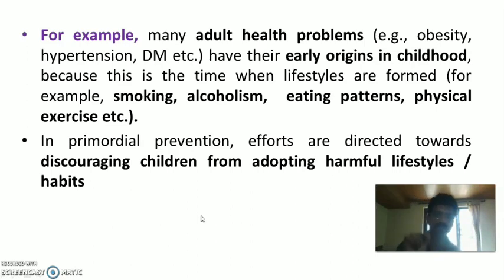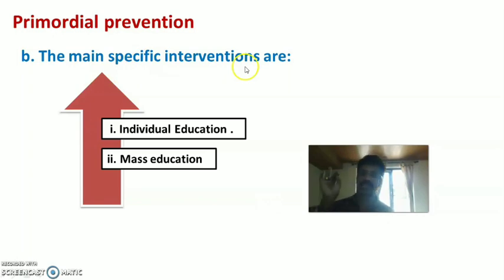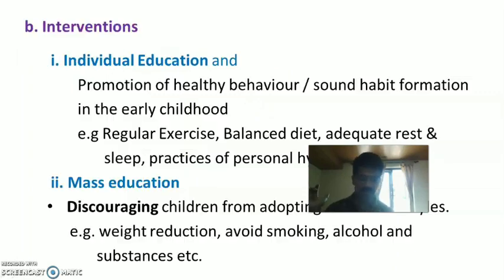So, in primordial prevention, efforts are directed towards discouraging the children from adopting harmful lifestyles and bad habits, then promoting or developing the child to continue healthy lifestyles and good habits. The main specific interventions of primordial prevention are individual education and mass education. We have already said that there are two specific interventions in all four levels of prevention. So under primordial prevention, the two specific interventions are individual education and mass education.